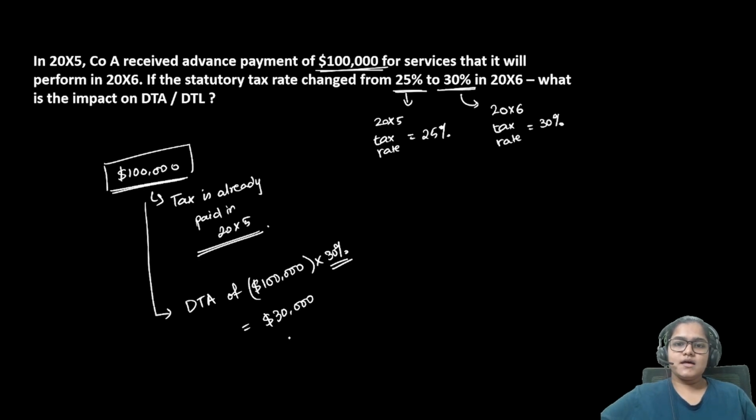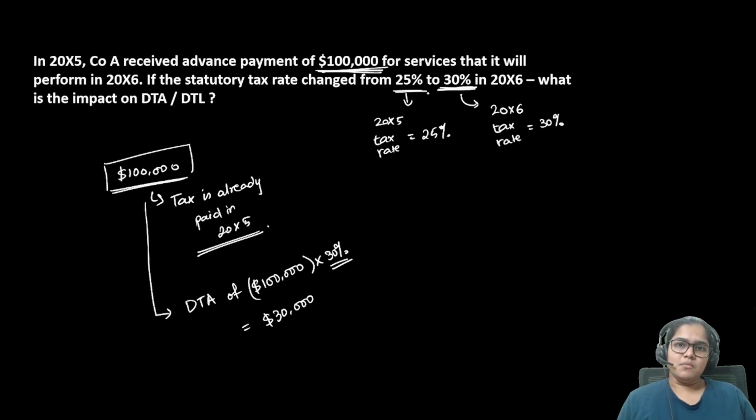Okay, because I will recognize this $100,000 as revenue in 2006. In 2006, it will come into my income statement. In 2006, the reversal will happen. So whatever income tax expense is there of 2006, there it will save my money. So in 2006, if I am going to calculate taxes at the rate of 30%, it is going to save me money at the rate of 30%.